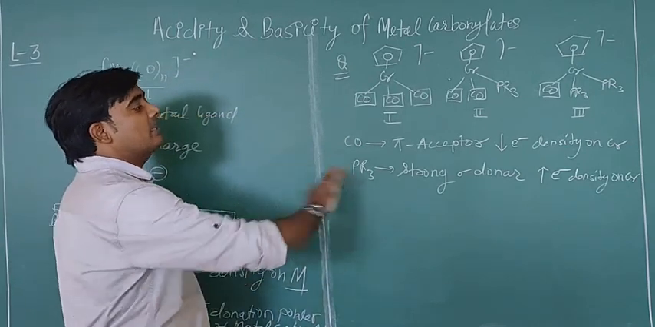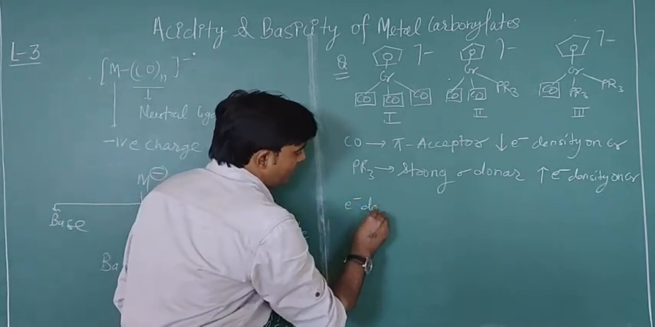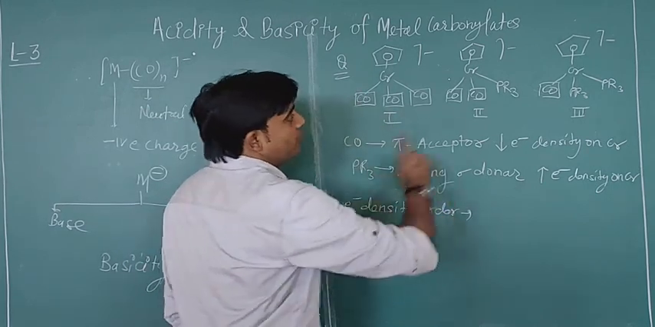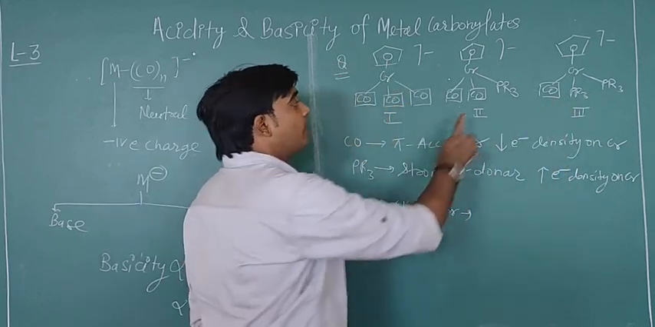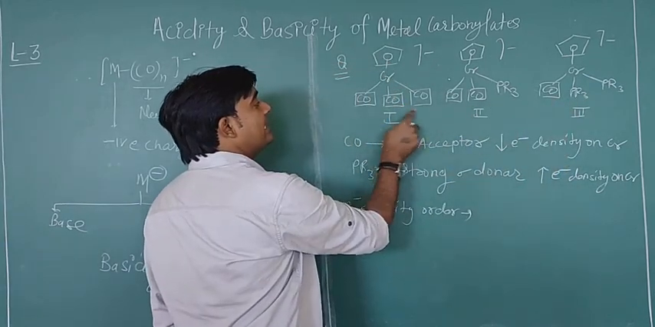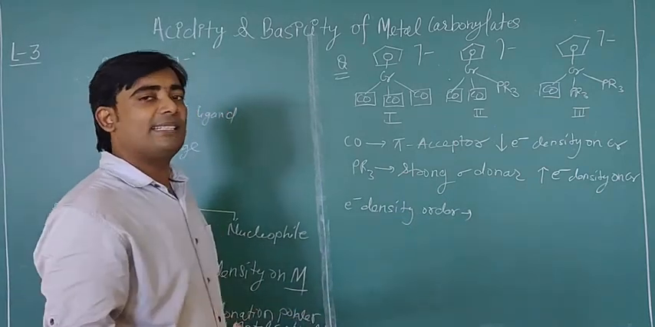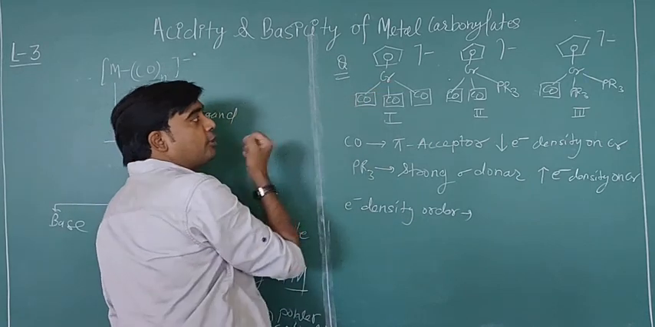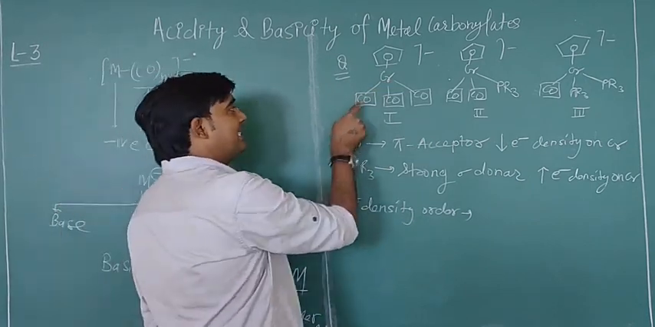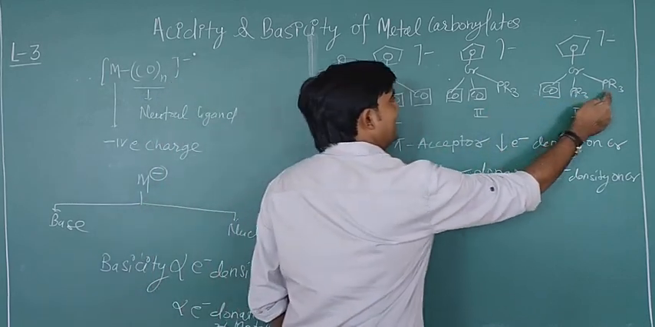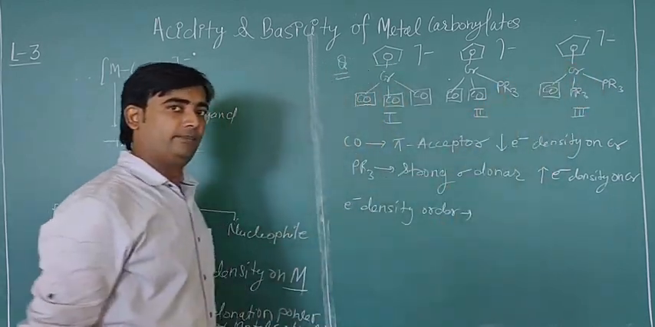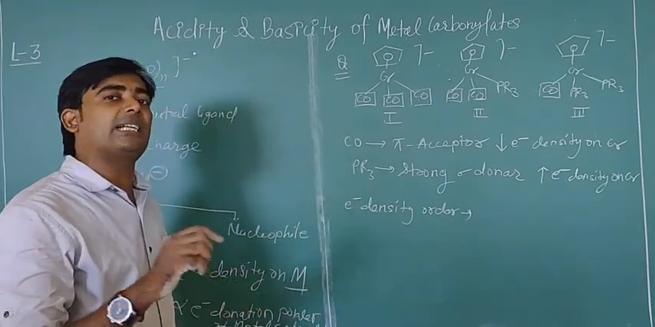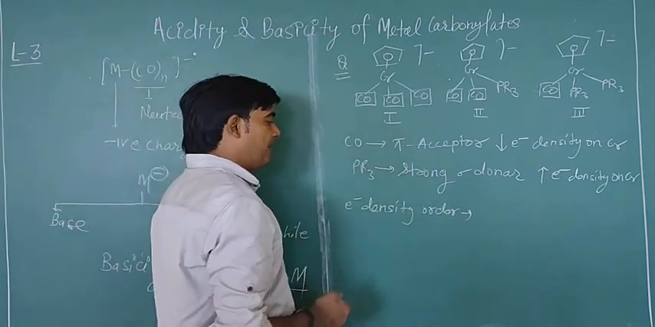So now you can make an order, an electron density order. What is the electron density order? Here you can see 2 sigma donors, here 1 sigma donor, and in this case no sigma donor. So where is the maximum electron density? In this case, because CO will withdraw some electron density. So we are going to make an order of electron density, because electron density is directly proportional to the basicity of the corresponding complex.